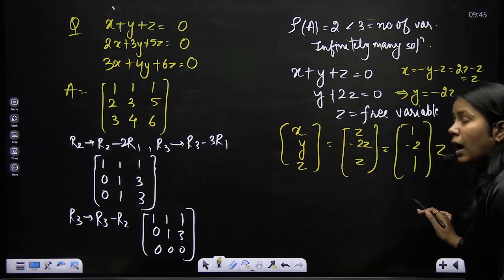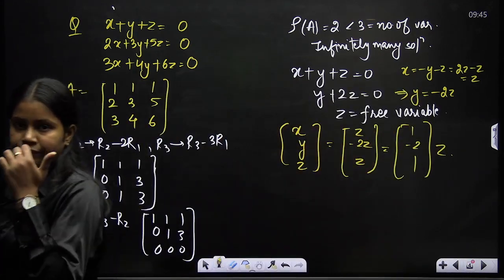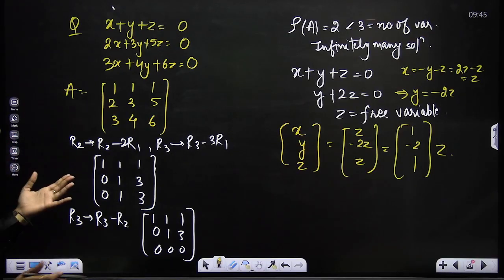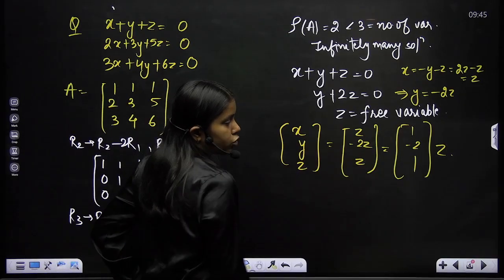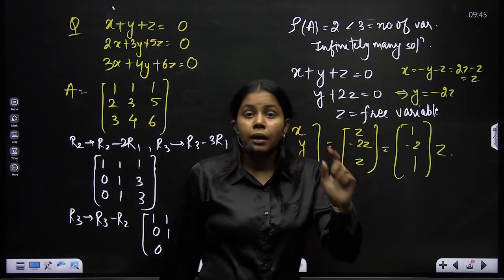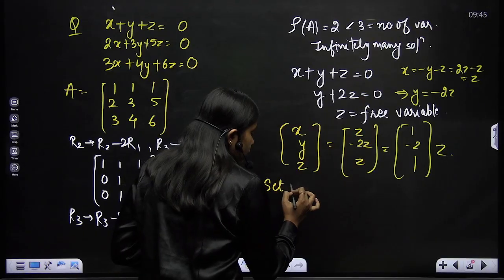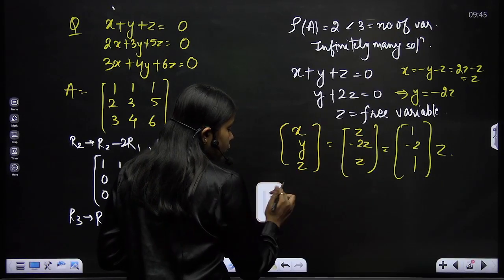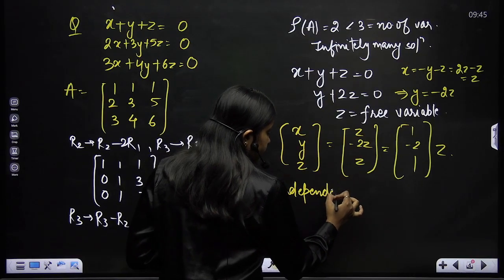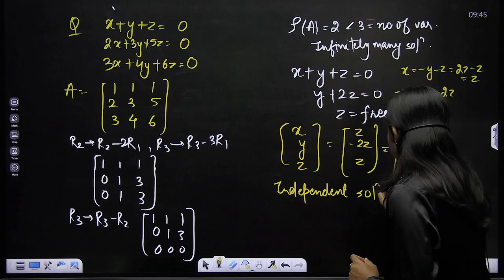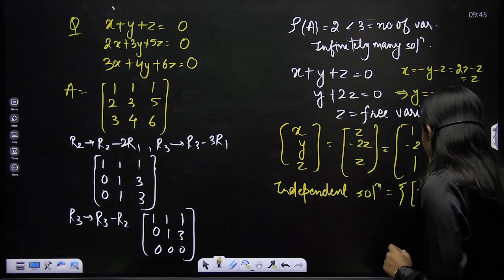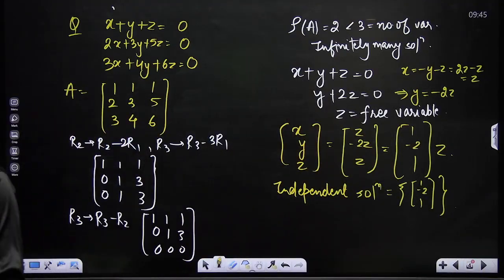So I'll substitute infinitely many values of z, so I'll get correspondingly x y z infinitely many, right? So I have infinitely many solutions. So solution set कैसा है? उसमें 1 minus 2 1 के multiples हैं. I have multiples of 1 minus 2 1. But if I write down how many independent solutions it has, independent solution is only 1, that is 1 minus 2 1, that is your independent solution. So we get one independent solution here.